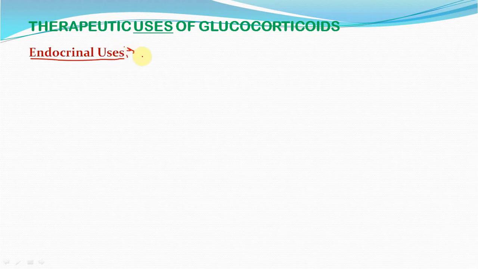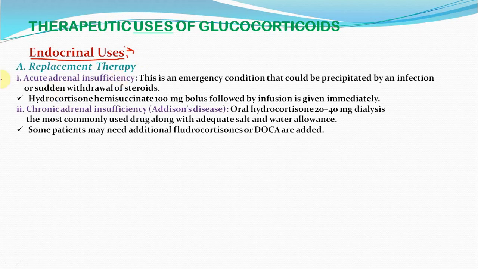Therapeutic uses of glucocorticoid. Endocrinal uses. They are used to correct the endocrinal disturbances which can be congenital or acquired. Replacement therapy: in case of acute adrenal insufficiency, which is an emergency condition precipitated by an infection or sudden withdrawal of steroid, a 100 mg bolus of hydrocortisone hemisuccinate is given immediately.